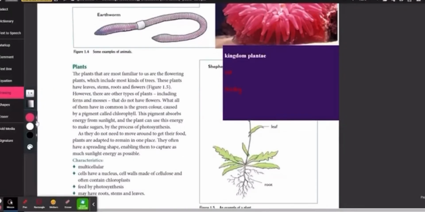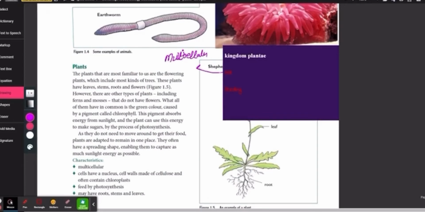Hey guys, so our next kingdom is kingdom Plantae. Okay, I was going to say Animalia. Kingdom Plantae. As you know, for the word Plantae, or kingdom plants, we have to talk about their cell and their feeding pattern first. So their cells are multicellular. They are multicellular creatures.